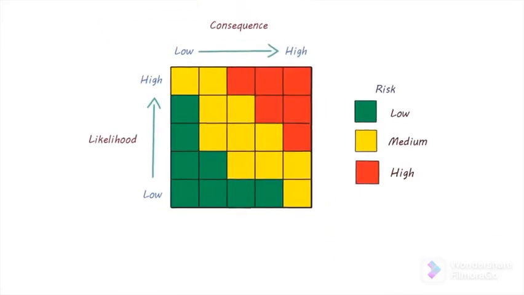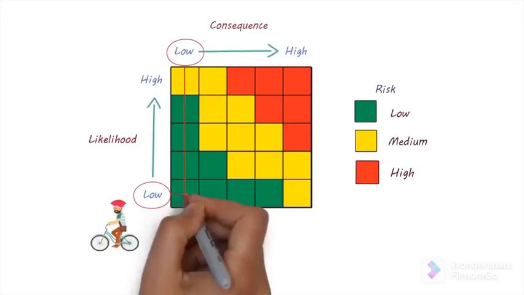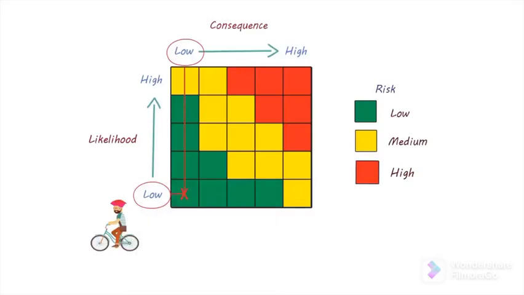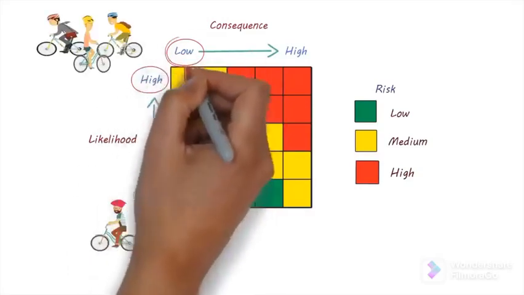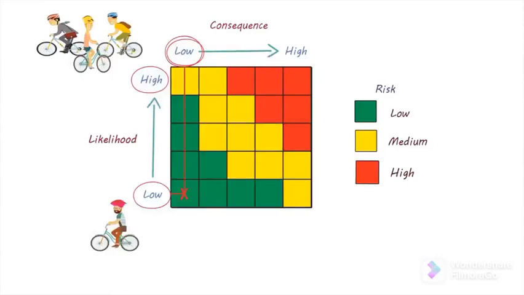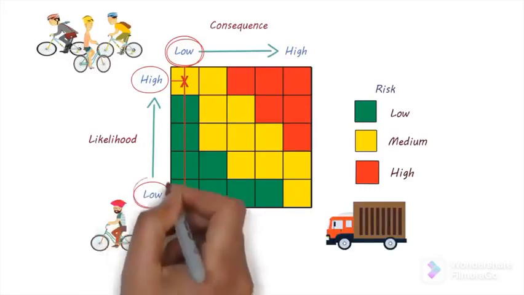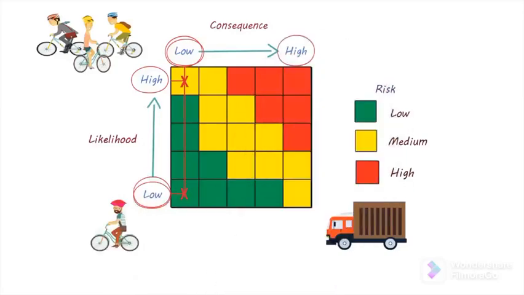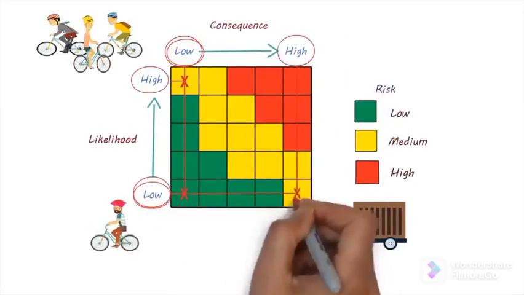In the scenario in which there are bikes traveling very infrequently, the likelihood is low and the consequence is low. Therefore, the overall risk is low. When there are more bikes, the likelihood is high but the consequence is still low, and therefore the overall risk is medium. Let's consider the truck now. In the scenario where trucks are infrequent, the likelihood of a crash is low but the consequence is high. The overall risk is medium.